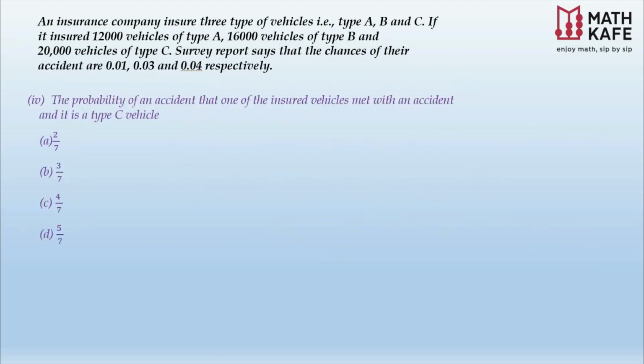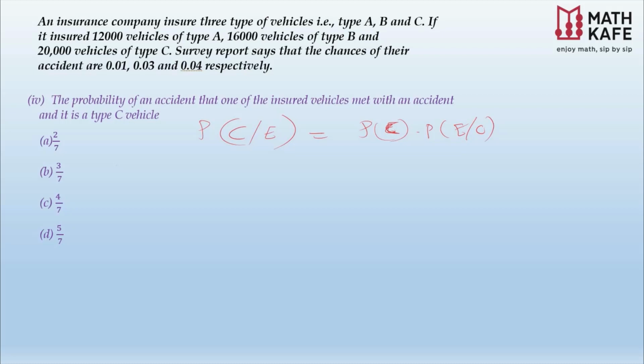Let us consider the fourth question. The probability that one of the insured vehicles met with an accident and it is a type C vehicle. An accident has already happened, as we have seen with E, and it is a type C vehicle. So we are supposed to find the probability of C given E. Accident happened and it is due to vehicle type C. It's clearly a specific type of question and it is Bayes theorem, and you know the formula very well, that is P of C into P of E given C.